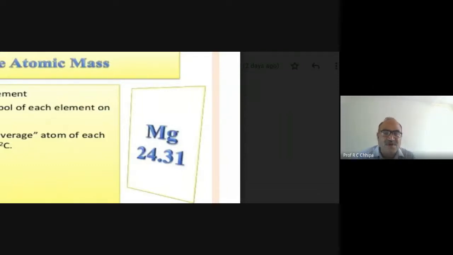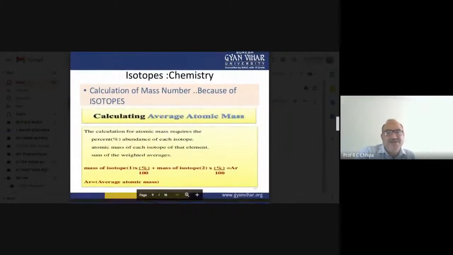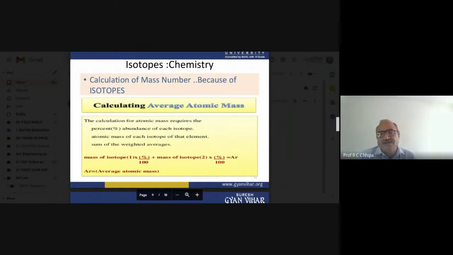So why does magnesium have 24.31? Magnesium has atomic number 12, and for magnesium-24 itself the protons are 12 and the neutrons are 12, but that can vary, and there is significance to that particular isotope. So isotopes give the average atomic mass. Here is the calculation of mass number because of the isotopes.